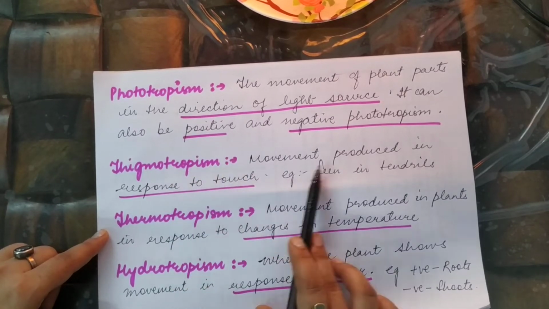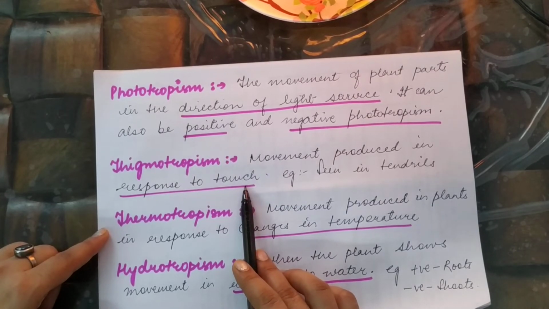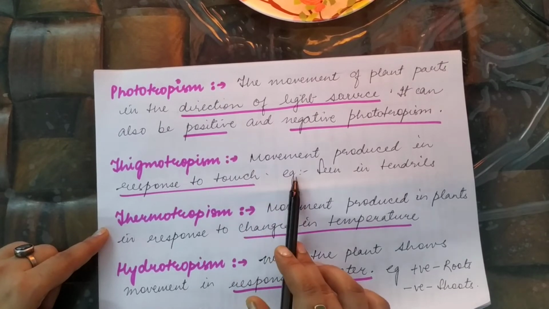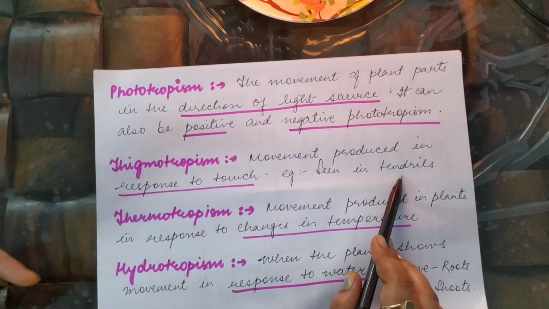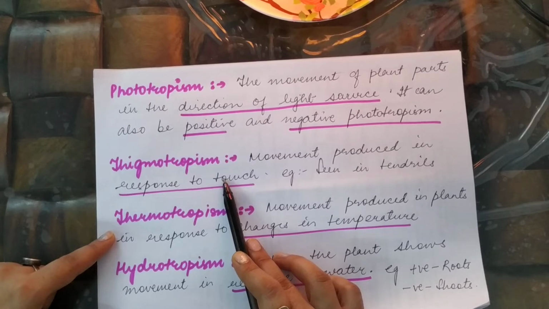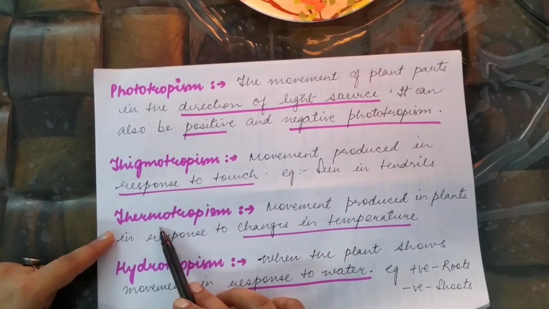Thigmotropism. Thigmo means the movement in response to touch. This is very clear in a plant called touch-me-not, Mimosa pudica. It is also seen in tendrils. Tendrils of the plant, the small climbers, which tropism movement do we see in them? Thigmotropism. Next is thermotropism. Thermo means temperature.